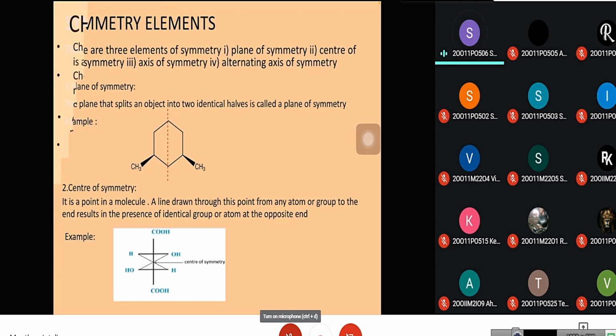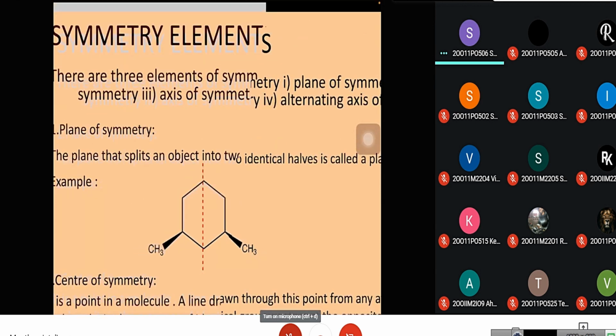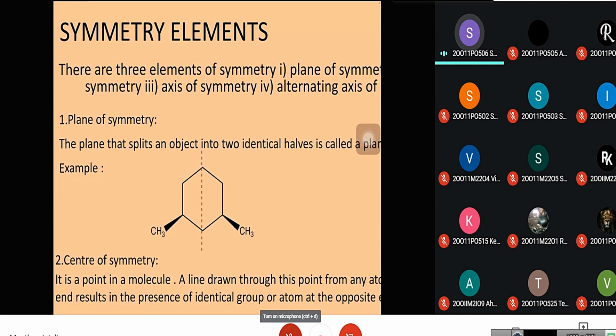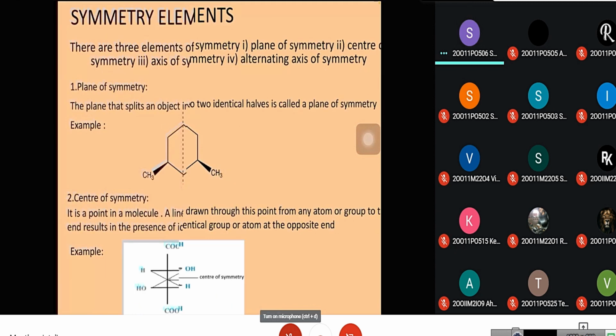First one, plane of symmetry. The plane that splits an object into 2 identical halves is called a plane of symmetry. For example, here we can see that with this red line, consider it as a plane. It splits into 2 objects with the same identical halves.